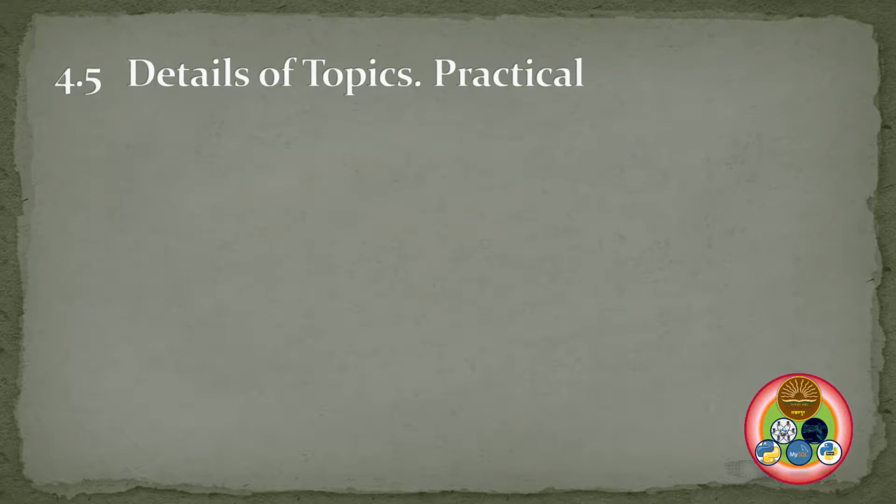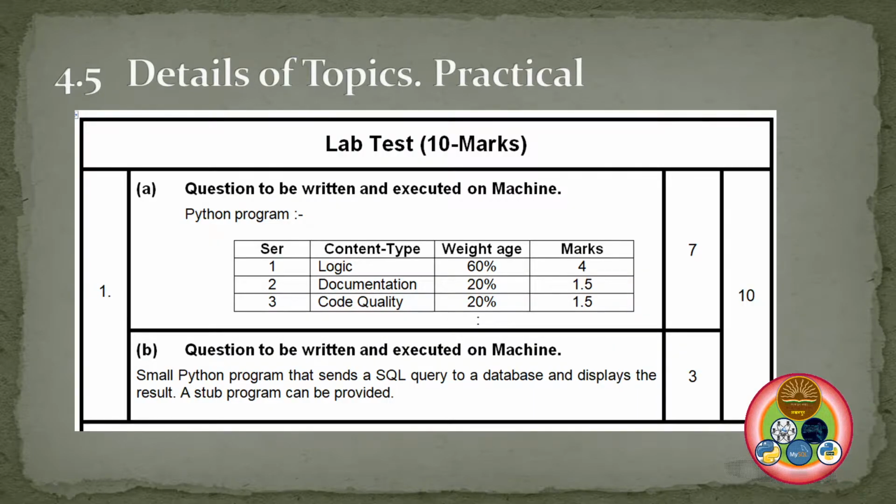Now we'll see what is there in the practical. In the practical, 10 marks will be for the lab, in which, as I am always stressing, you have to write two programs, maybe three. The distribution may be 7 and 3, or 3, 3, 4. It depends upon the choice of the examiner. While you write a program, 60% marks are for logic, 20% for documentation, and 20% for code quality. So now you must have realized why I'm always stressing documentation and comments.